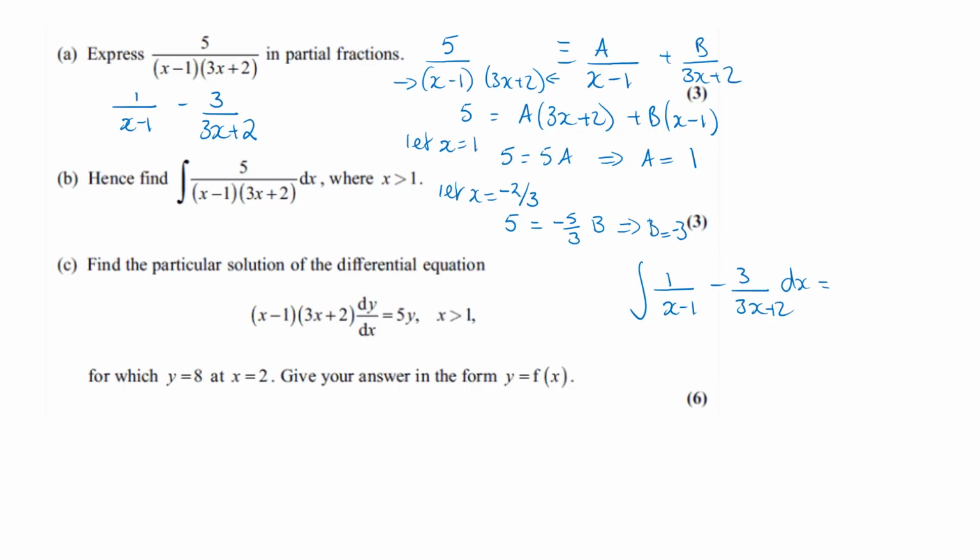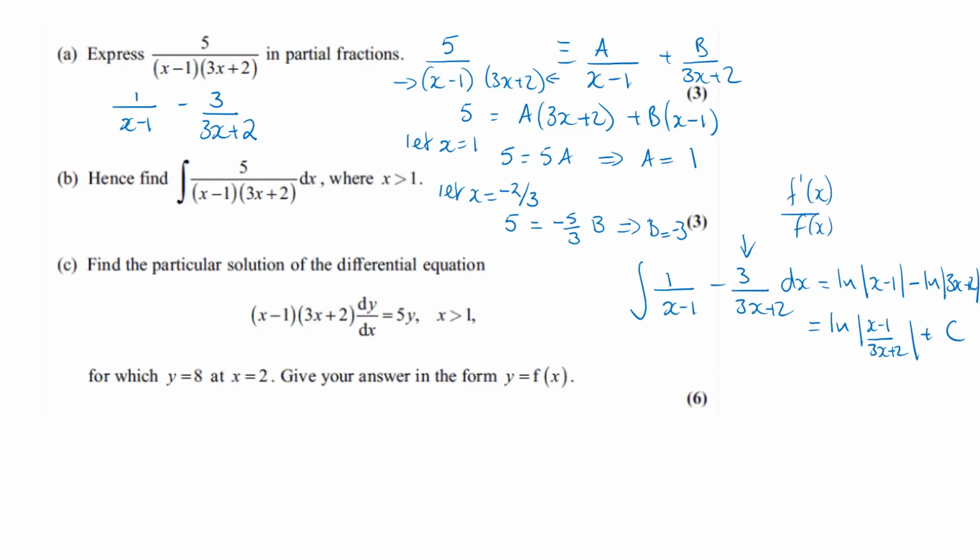Now these are both going to integrate to ln's, so we're going to have ln of x minus 1, and then this second term is an example of f dash x over fx, so that's just going to take away the ln of just the denominator, 3x plus 2, and then we can put that all as one log, so it's the ln of x minus 1 over 3x plus 2, and then plus c.